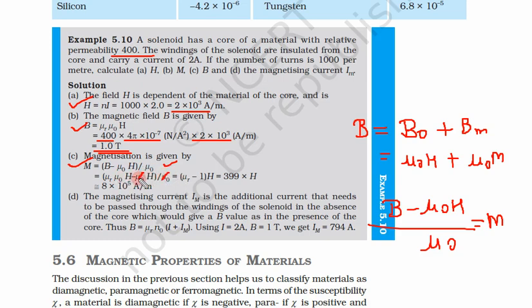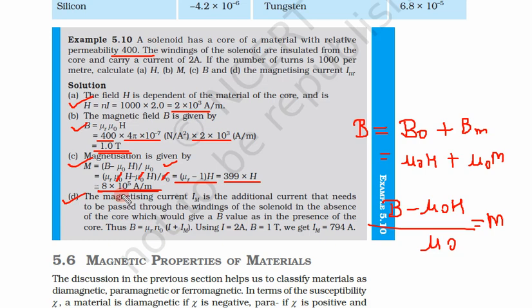Mu naught is taken common and cancelled out, and mu r minus 1 times H is common. That means if we remove just 1 from mu r, we get 399 H. And when we put this value, what do we get? The value of magnetization is 8 into 10 to the power 5 ampere per meter. So again, this is a very high value.